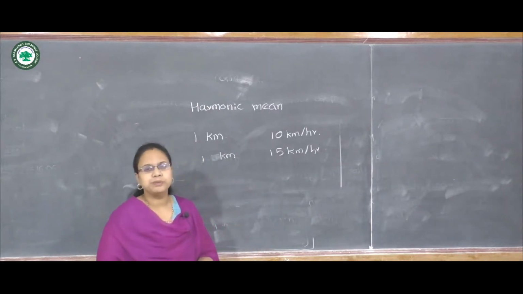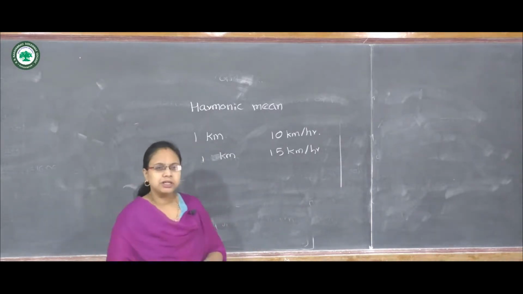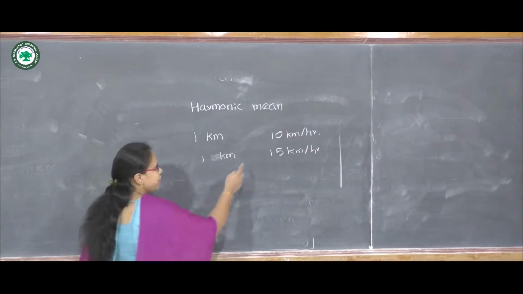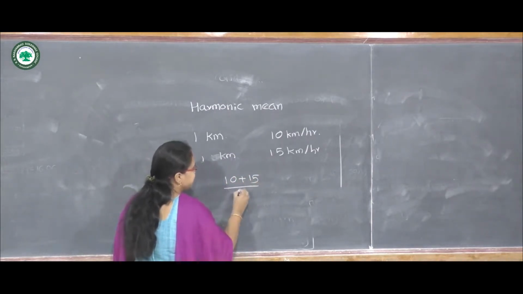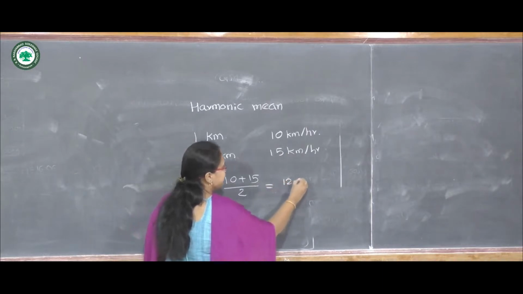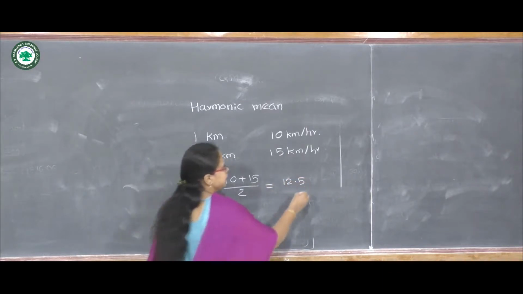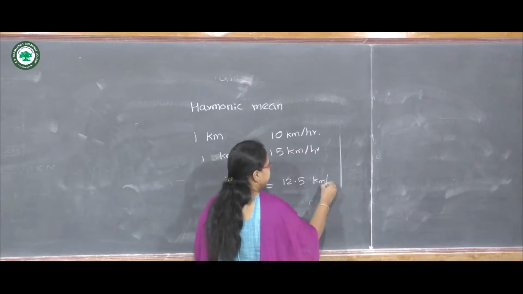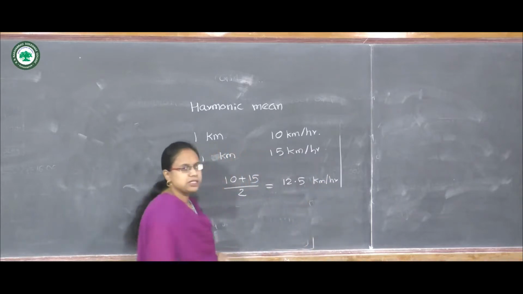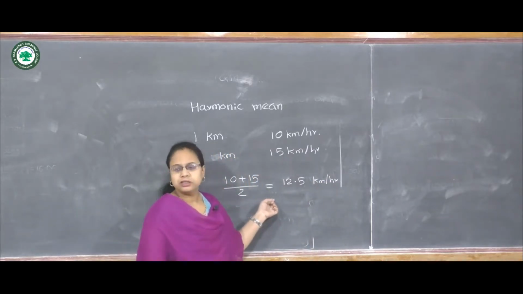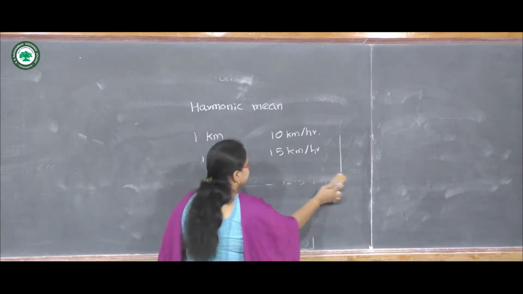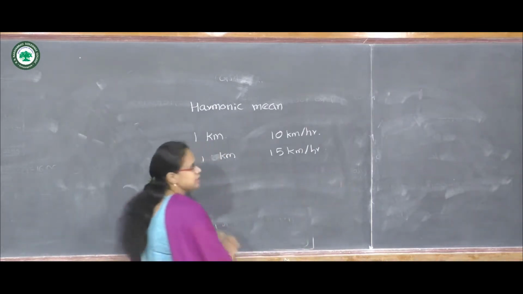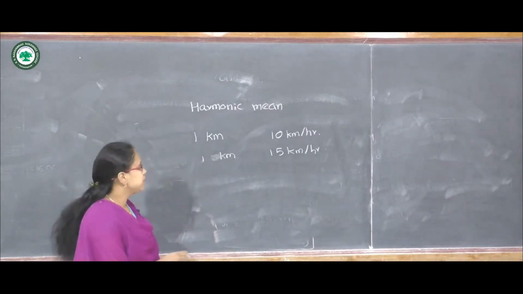So the average speed of the train, by using the arithmetic mean, we can write (10 plus 15) upon 2, so it will be 12.5 kilometer per hour. So this is given from the arithmetic mean, but we can calculate the speed of the train by the formula.